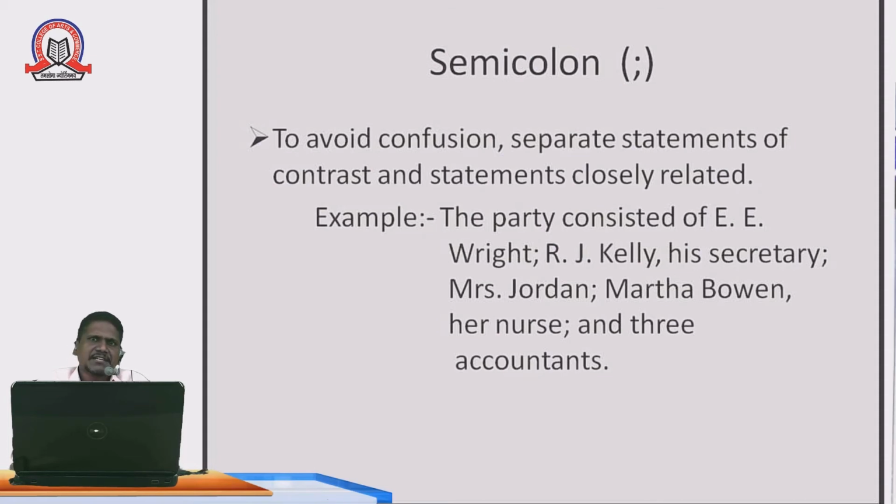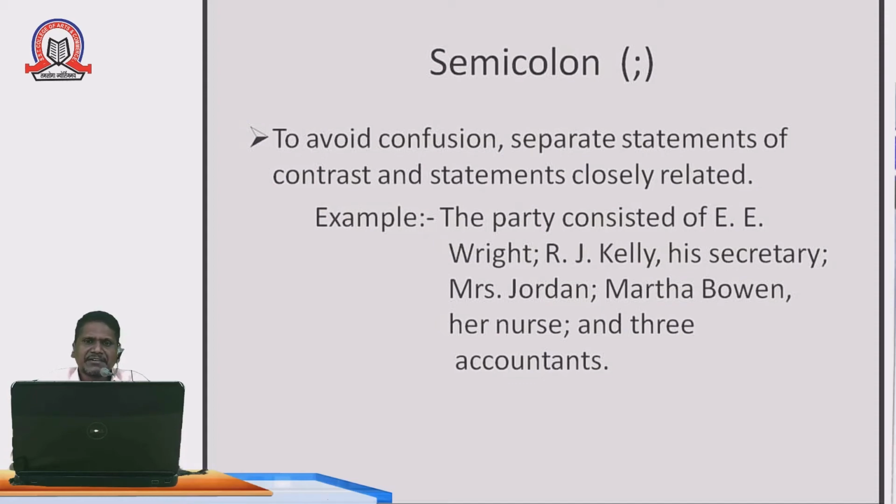For example, see this slide: "The party consisted of E.E. Right; R.J. Kelly, his secretary; Miss Jordan; Martha Bevan, her nurses; and three accountants." Then a full stop.